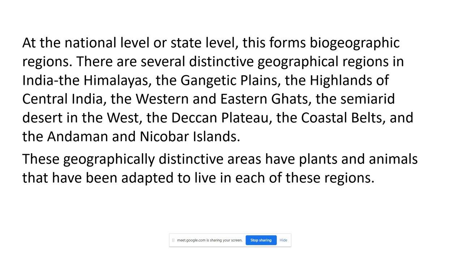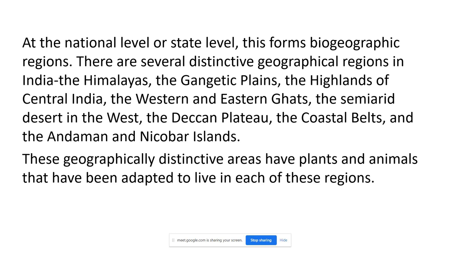So these biogeographical regions share the same habitat. For the Gangetic Plains we have the same habitat, and for the Western and Eastern Ghats we have the same habitat.